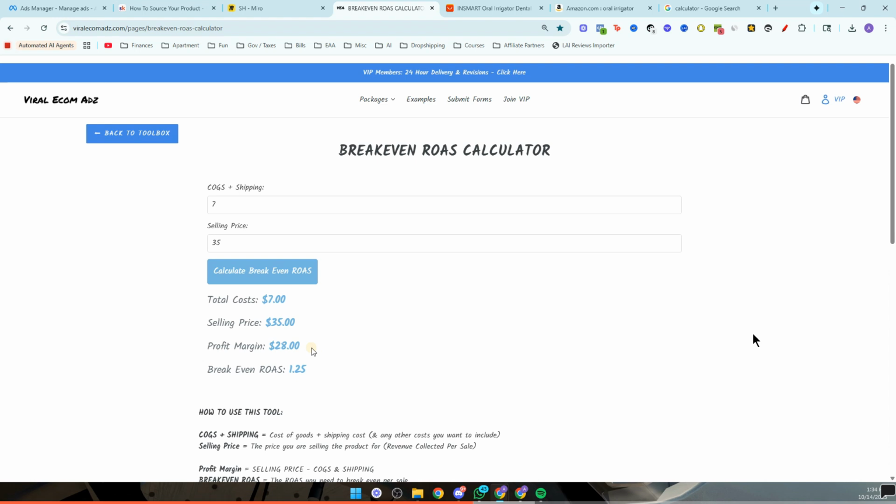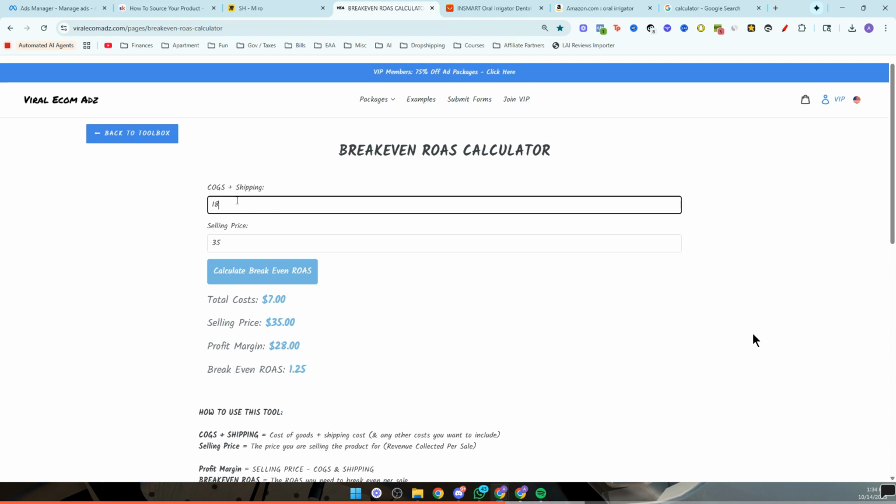And the great thing about it is that it makes it easier for me to walk around with more profit in my pocket, right? The lower your break-even ROAS is, the easier it is to be profitable. So if I'm running ads and let's say I have a campaign that's only doing a 1.9 return on ad spend, that's still very profitable for me and I can walk away with some good cash. So it makes it easier for your ads to not have to perform so well for you to be profitable.